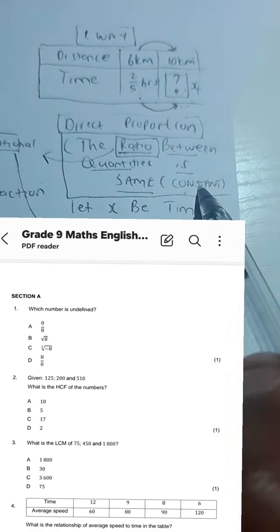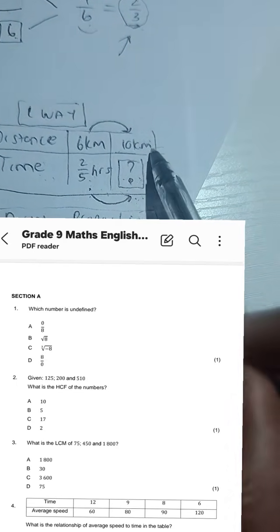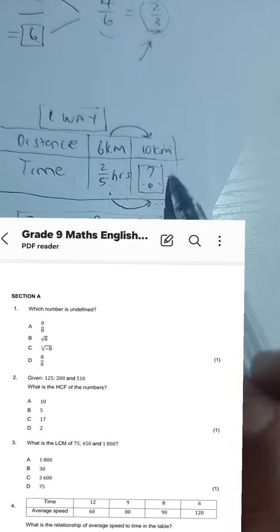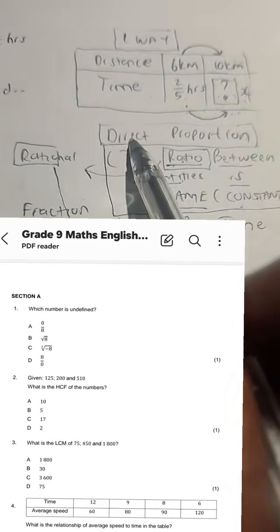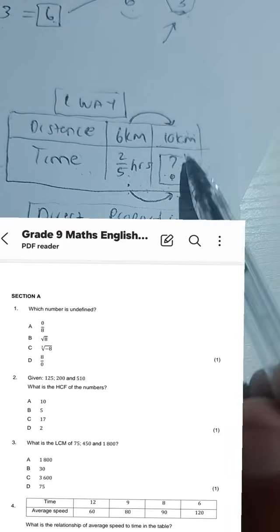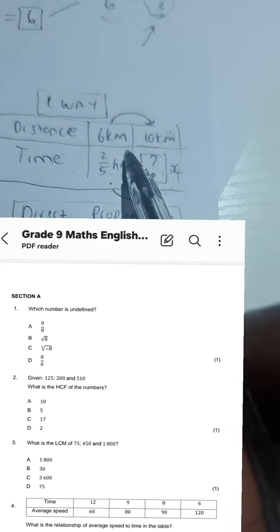Is constant. Therefore, we can take this x and write it in the numerator and say x over 10. That's a ratio, it's a fraction, because ratio means rational and rational means fraction. So we can say x over 10, move in the same direction, is equal to what?